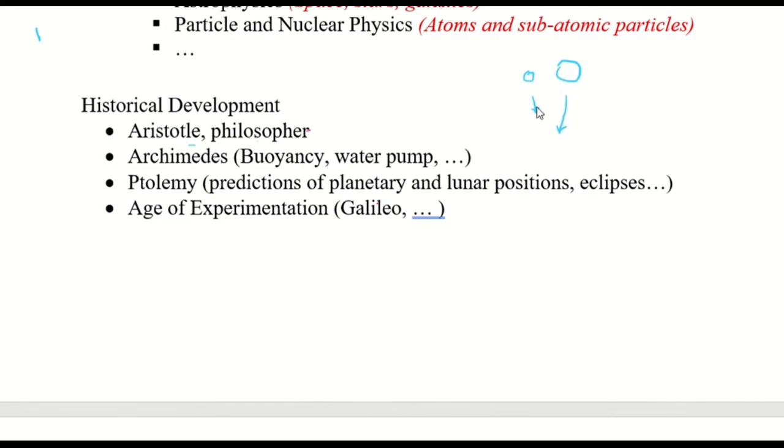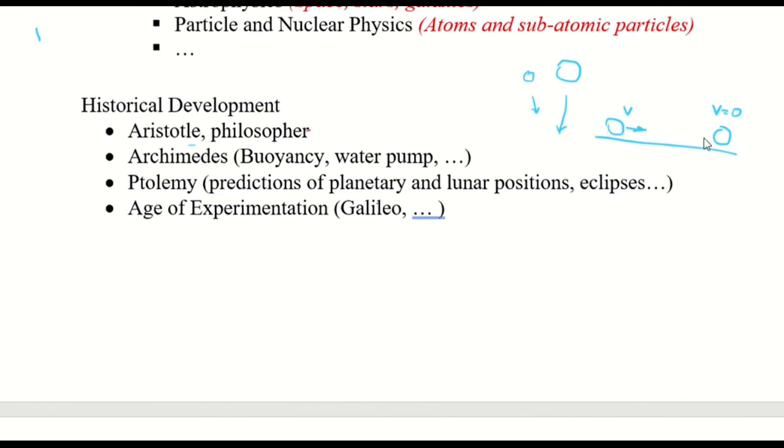Big things seem to fall faster, but if we do a careful experiment, we will find that that's not true. Also, Aristotle thought that if you roll an object with some initial speed, after some time it's going to slow down and stop. So the speed is going to become zero. So he proclaimed that the state of rest was the natural state of an object, and every state of motion will ultimately come to a state of rest. Philosophically, that may be okay.